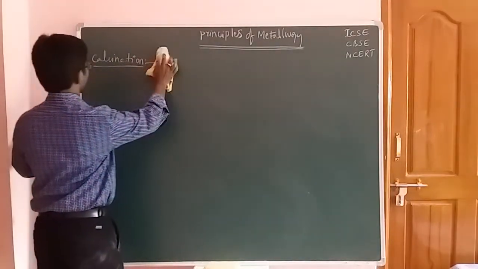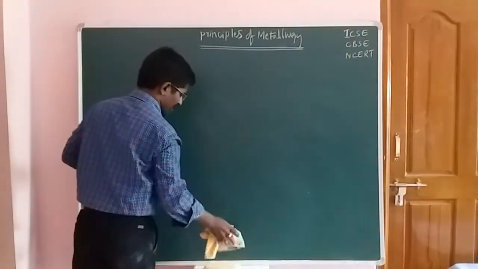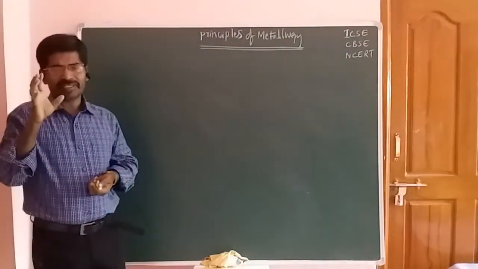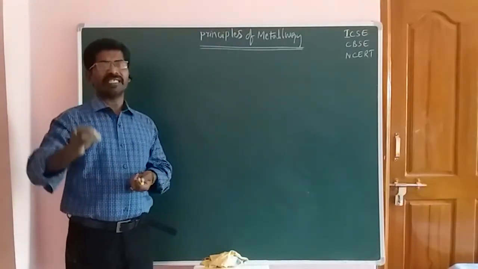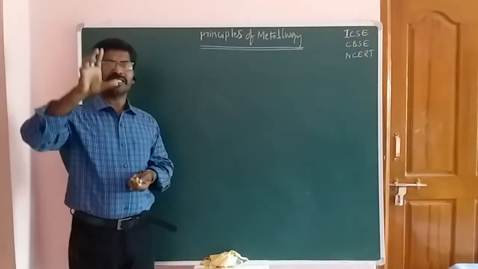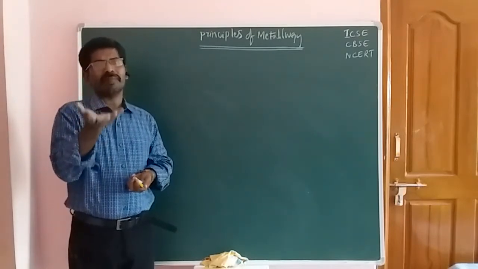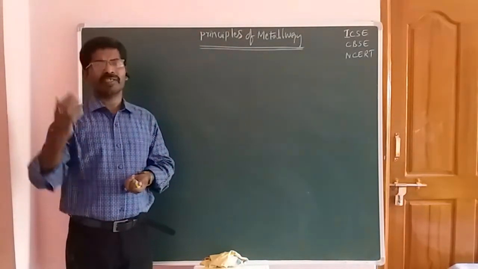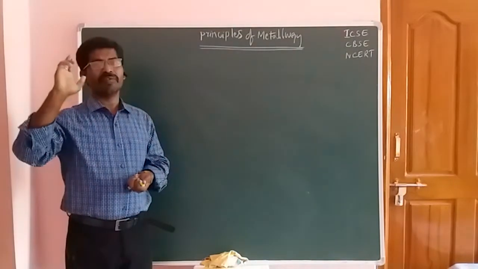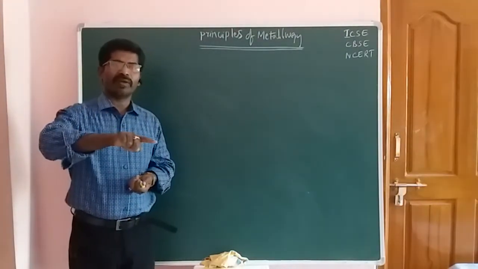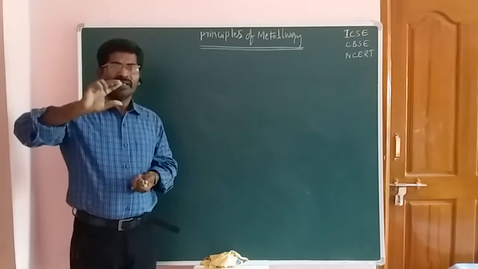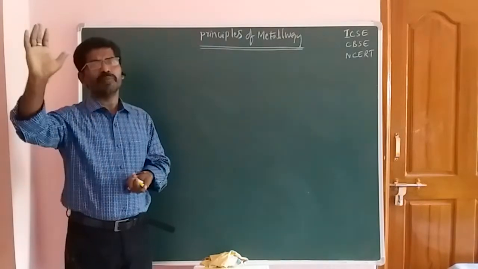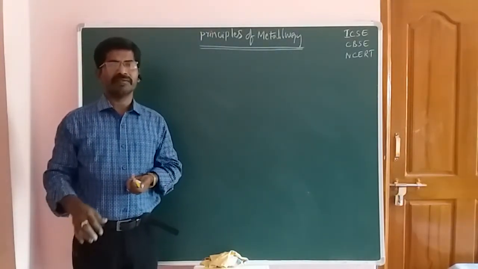Okay, friends, in the intermediate step, metal oxides are converted into pure metal. We have studied calcination and roasting; in both processes we obtain oxides. Now, the conversion of oxides into pure metal: the calcined products and the roasted products are converted into pure metals by a process called smelting.